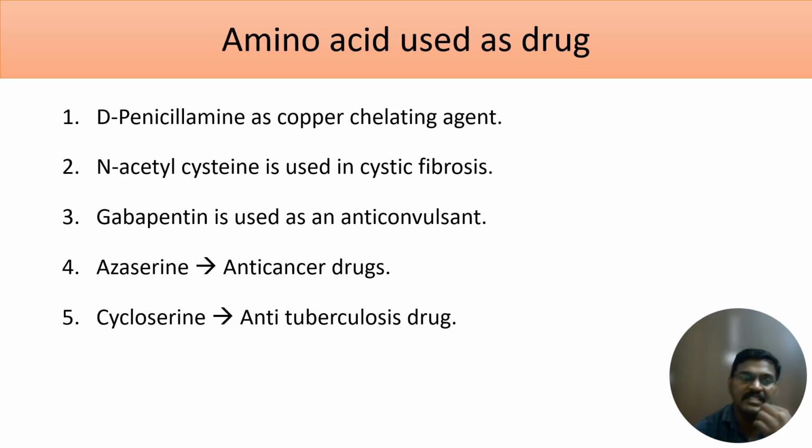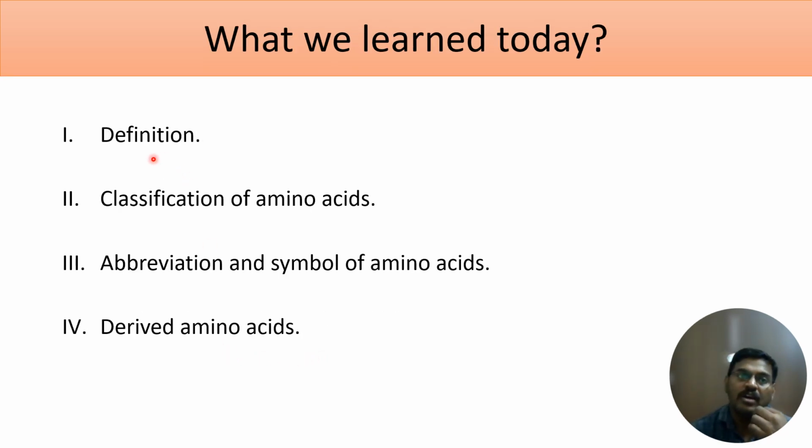Some of the amino acids are used in treatments. For example, D-penicillamine is used as a copper chelating agent. N-acetylcysteine is used in the treatment of cystic fibrosis. Gabapentin is used as an anticonvulsant, azathioprine is used as an anti-cancer drug, and cycloserine is used as an anti-tuberculosis drug. These are some of the drugs you should memorize, which are amino acids. To summarize, you have learned the definition of amino acid, classifications of amino acids, abbreviations and symbols, and derived amino acids.